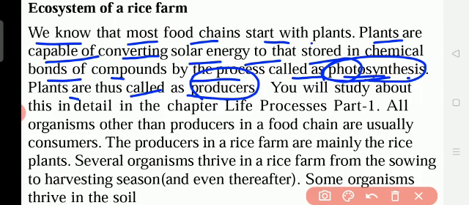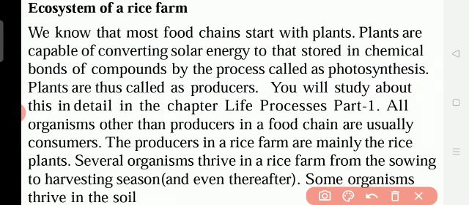So here in this, plants are the producer. That means plant always gives. Producer means giver. Giving always fruits, vegetables, bhaji and everything. You will study about this in detail in the chapter Life Process Part 1.